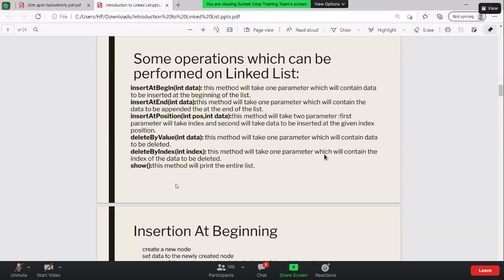Just for learning a linked list, because whenever a linked list question comes, the predefined method might not help you. But if you know the concept of how exactly the predefined method works, how exactly I need to create a method, you can always write the logic within a few minutes and get the solution.